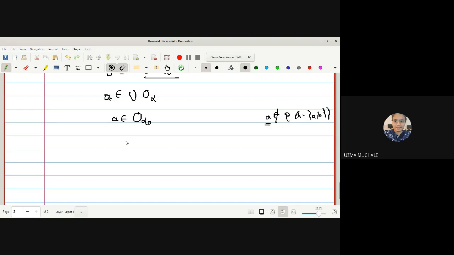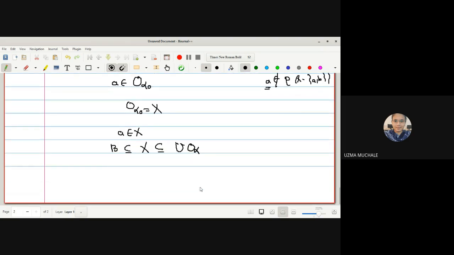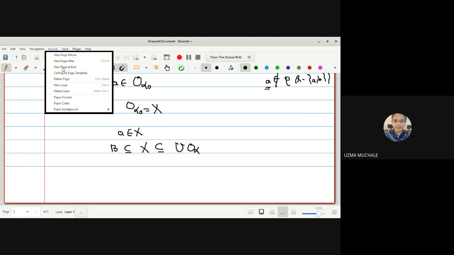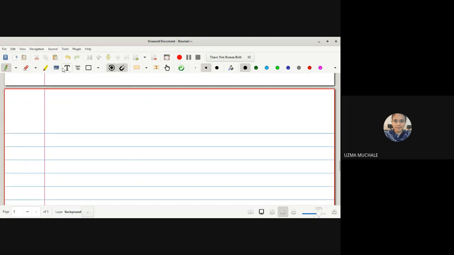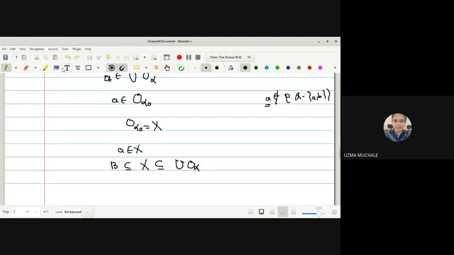So hence what is the possibility again? O alpha naught is equal to X, and hence A belongs to X, and we have considered that B is covered by X, which is contained in the union of all O alpha. Okay. Just as we proved the last one, in a very similar way we have to do this, instead of taking an element B, we have taken the element A. Have you understood?